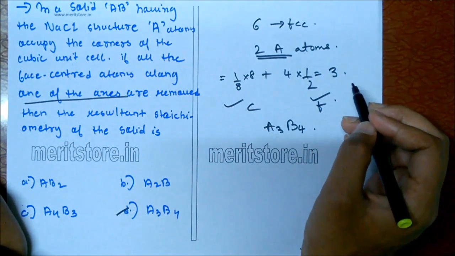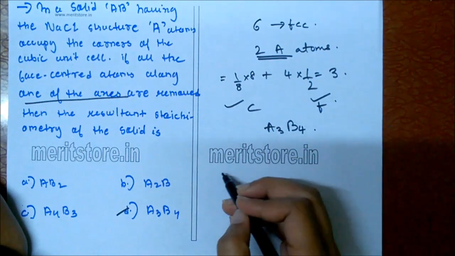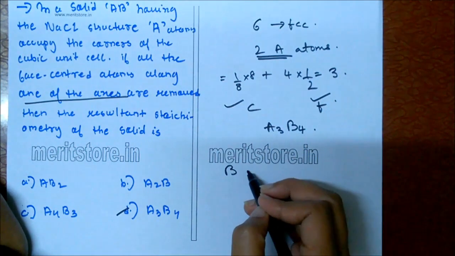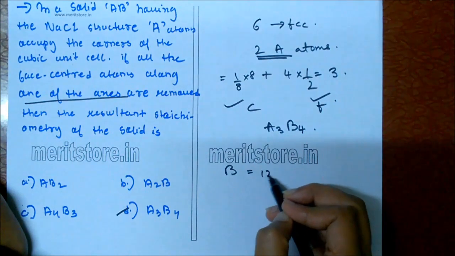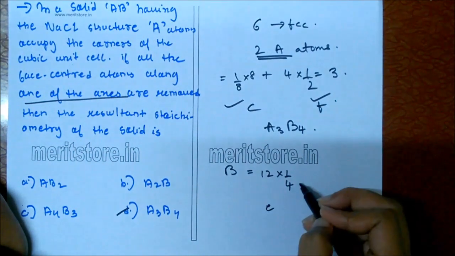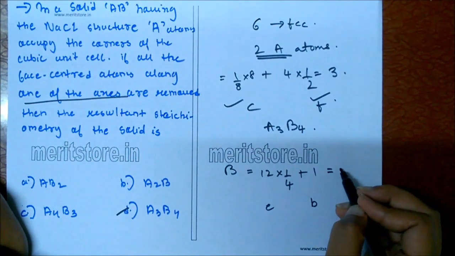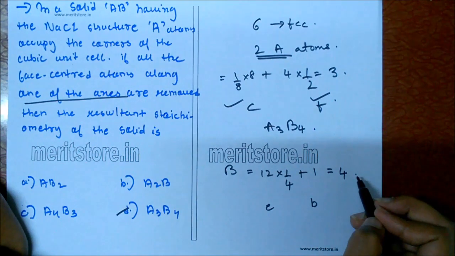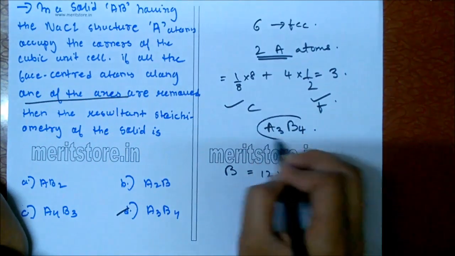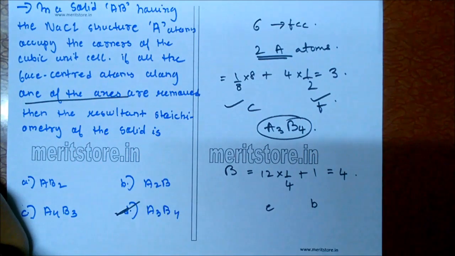So, in total, A atom is equal to 3. Now B atom per unit cell is 12 into 1 by 4 edge atoms plus 1 body center atom. So it is equal to 4. So B is equal to 4 atoms. So the answer is A3B4. Option D is the correct answer.